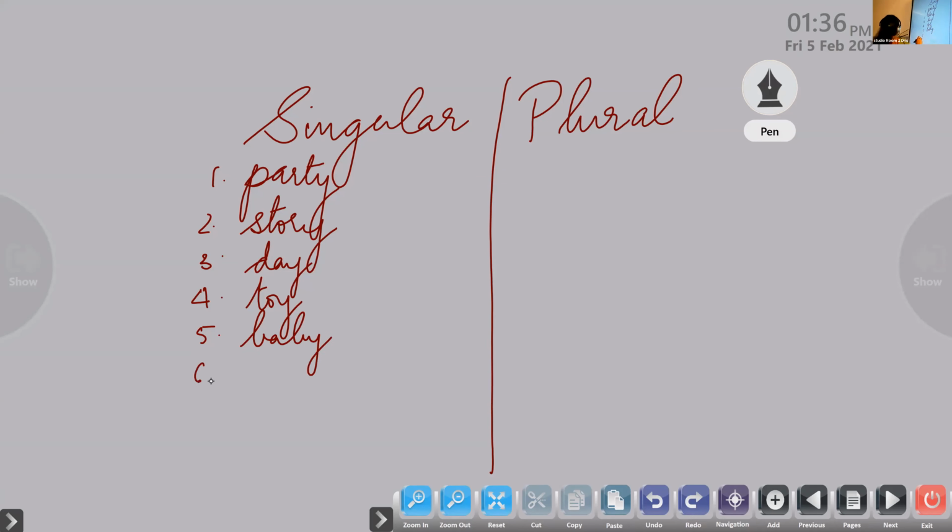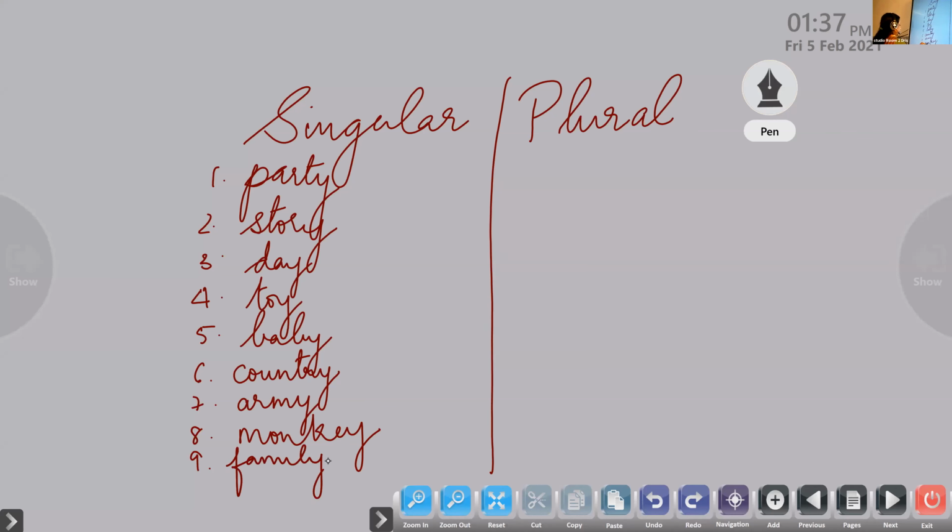The sixth word is country. The seventh word is army. The eighth word is monkey. The ninth word is family. And the 10th word is fairy.